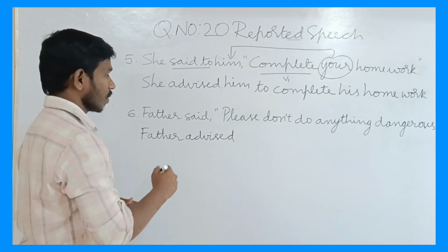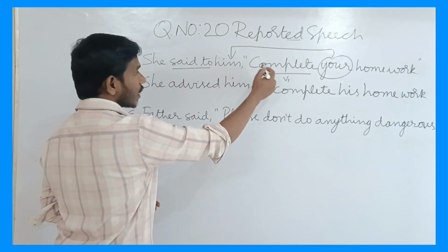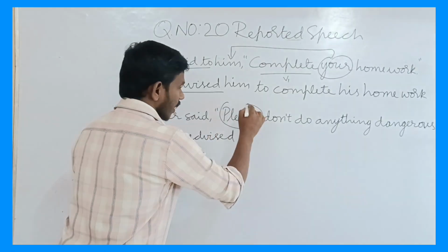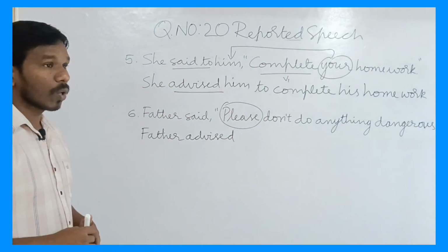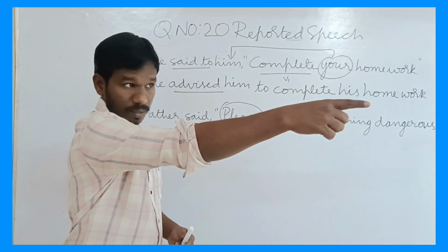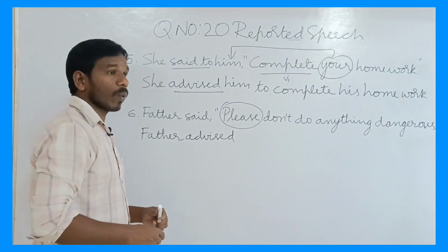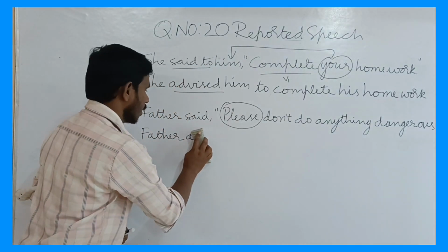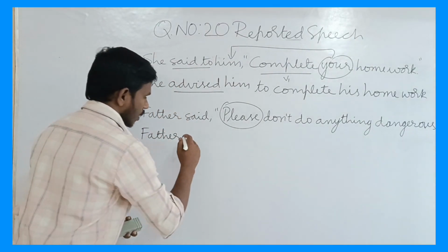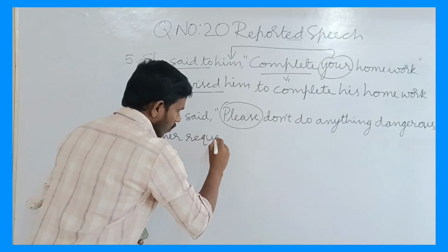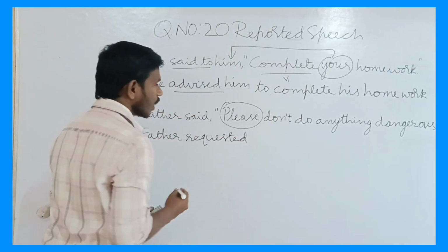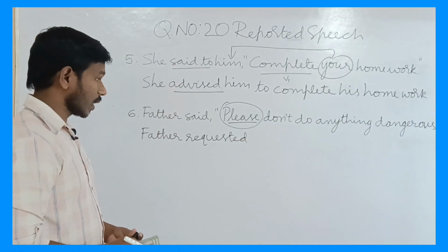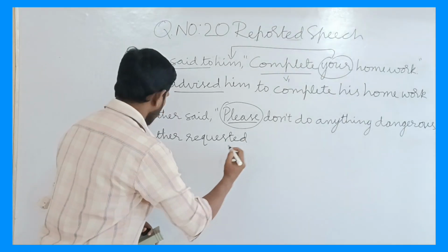But see here, in the sentence we wrote advised, but here "please" is given in the reported speech. So instead of advised, we can use requested. Okay, please is given in the reported speech, so we have to use requested.